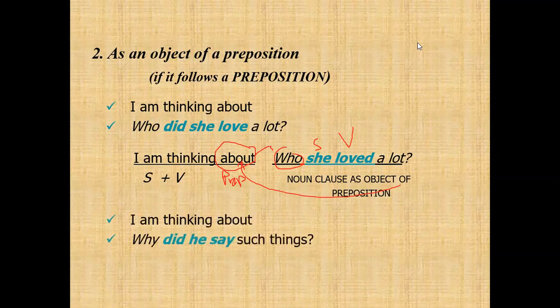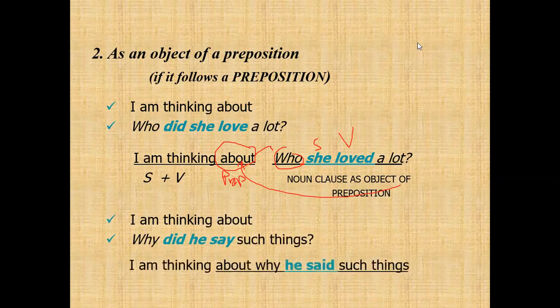Look at another example. "I'm thinking about what did he say such thing." Combined: "I'm thinking about why he said such things."